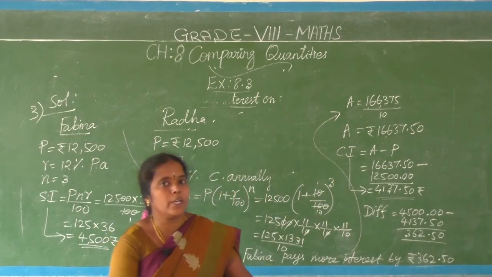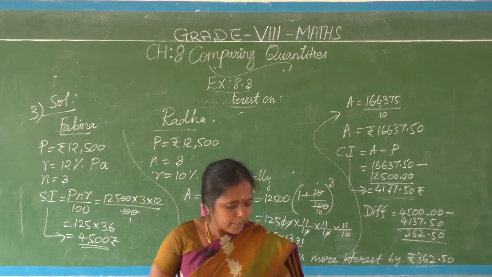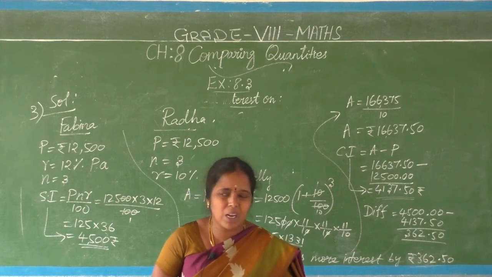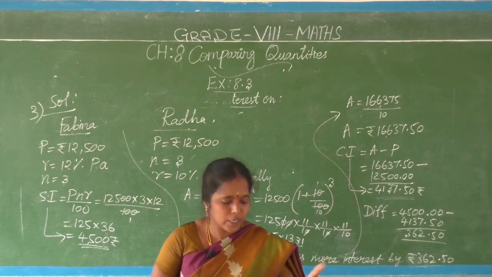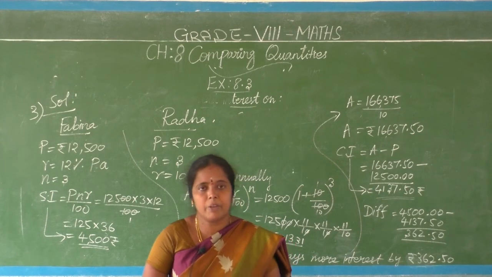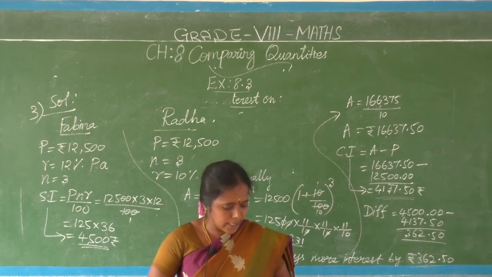In this way only you have to compare simple interest and compound interest. Based on the third question, the fourth question is also there, just try yourself. Then questions 5 to 9 are the same compounded half yearly, annually model only, just take them as practice. I am coming to the next model. Previously I told, no, the other model is depreciated value, that I am going to tell.